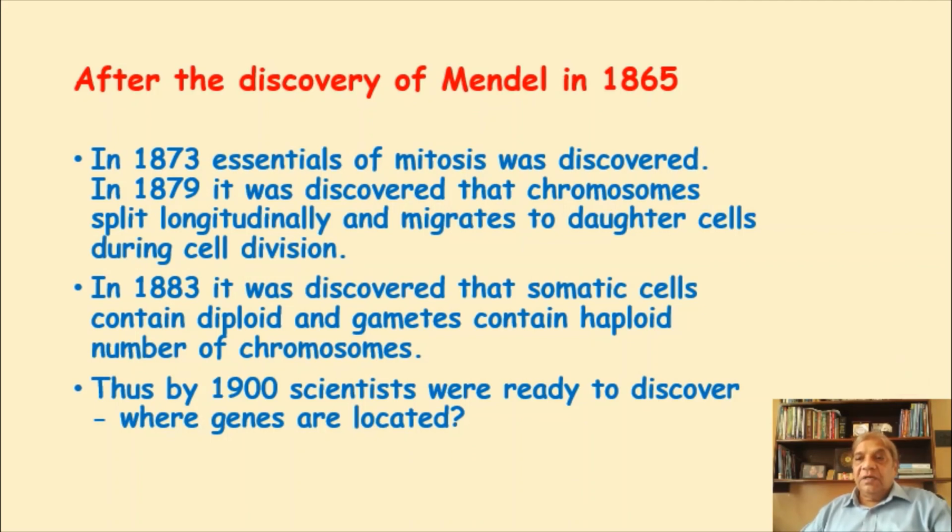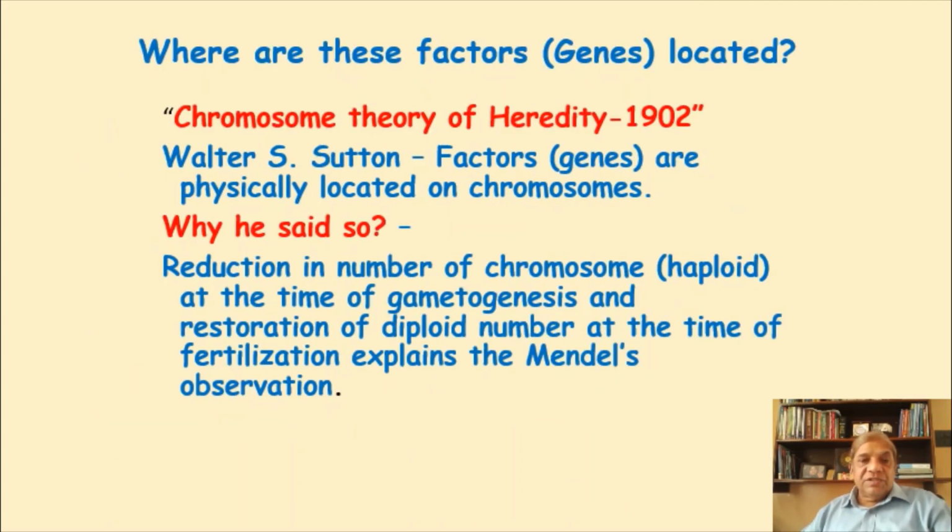And this is the last slide. Where are these factors located? This was the big question in 1900. People started thinking with their background knowledge of cell division and the reduction in the number of chromosomes in gamete formation. Their minds were now fertile, and they started speculating that genes must be here or there.